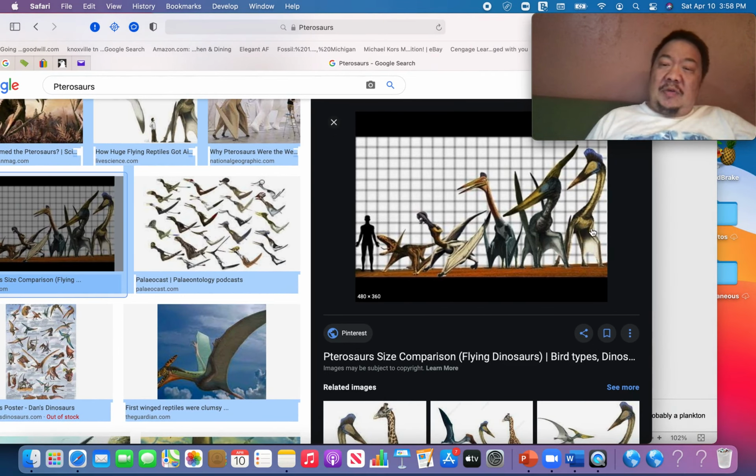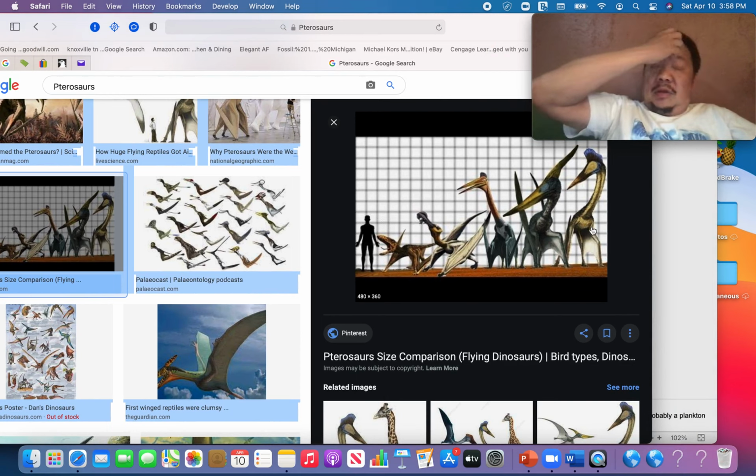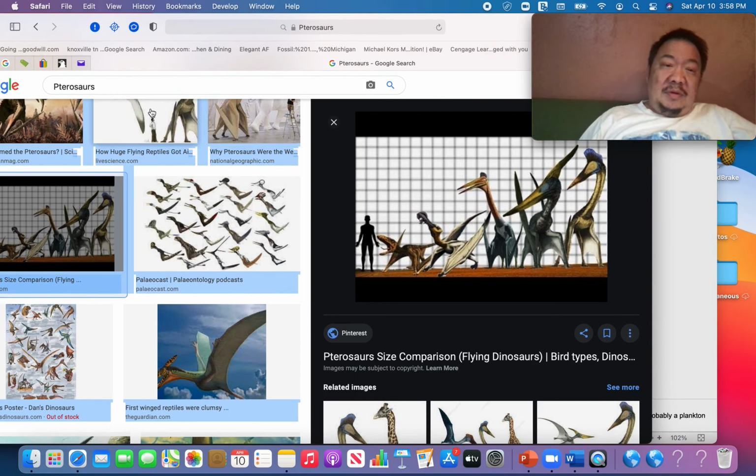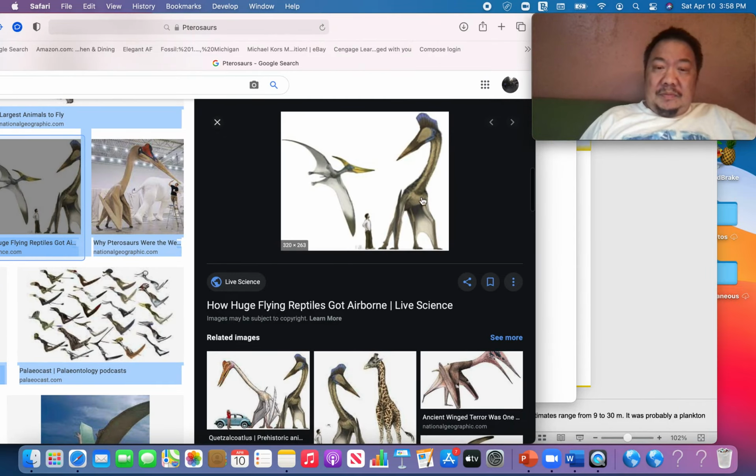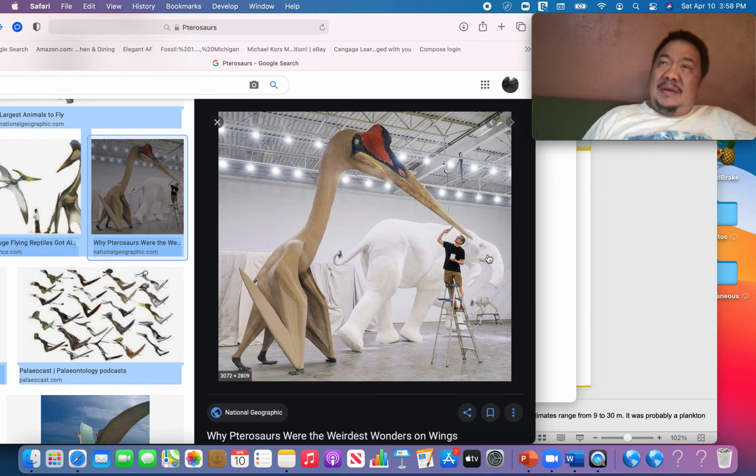Back during the Mesozoic Era, there was a type of pterosaur, and it looked like this, that sometimes could be 20 or 30 feet long, depending on how old it grew. And they would fly between North America and South America every year. Imagine the skies filled with these large pterosaurs.